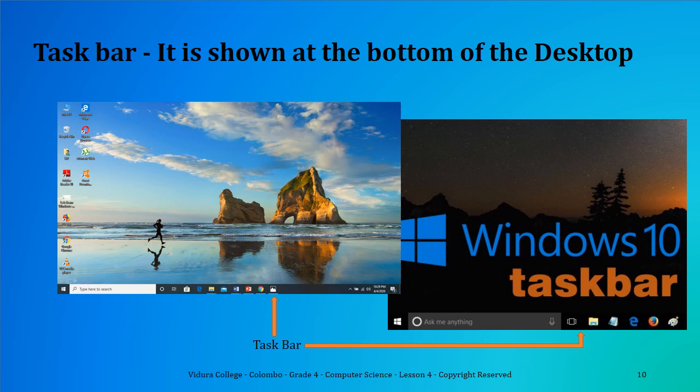Notification area. You can see the current time and date and the information regarding the services and programs that are running in the background, such as the virus guard. The taskbar also has shortcuts to some of the commonly used programs. It also shows the programs that are currently running in your computer.